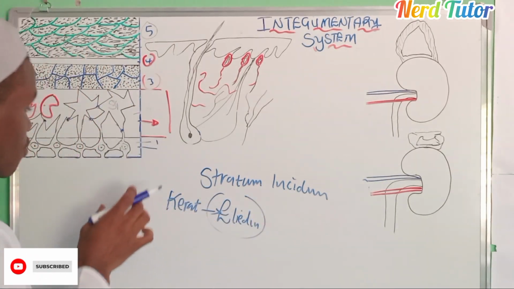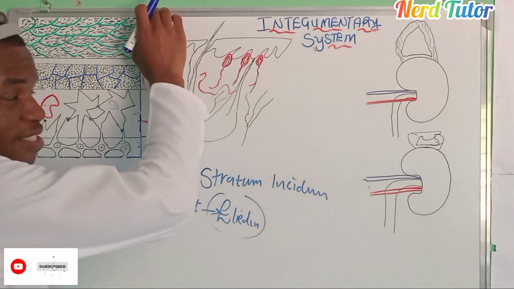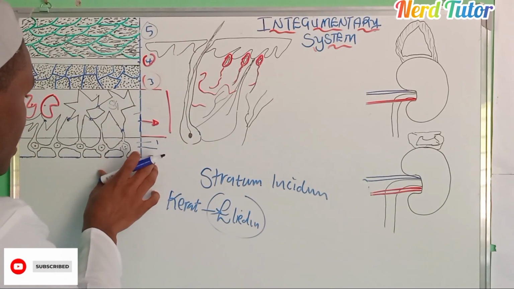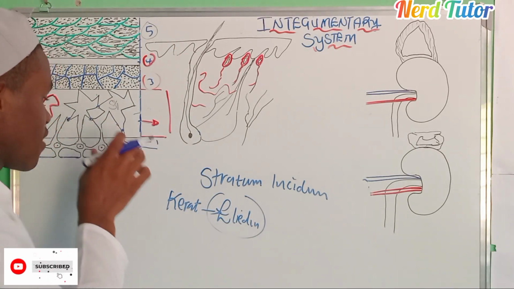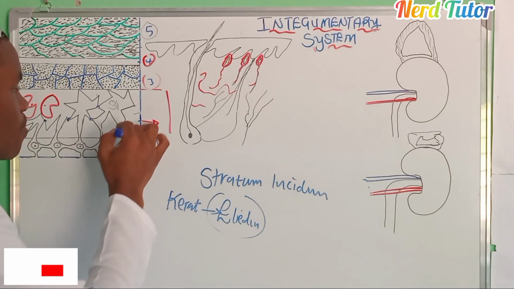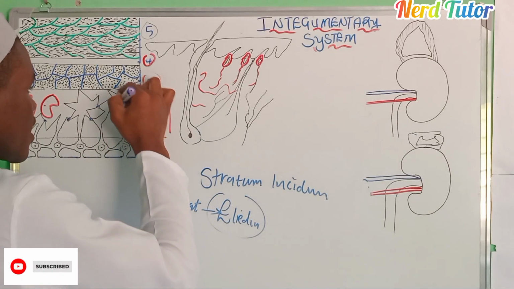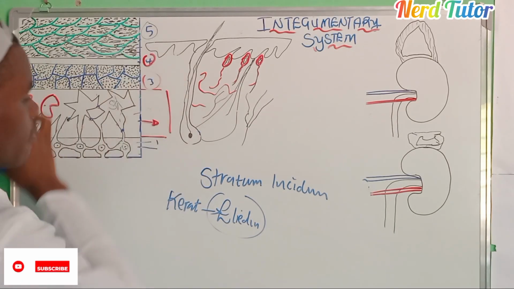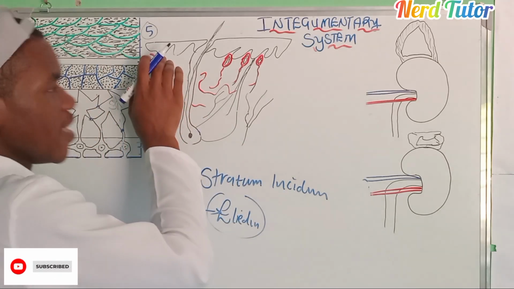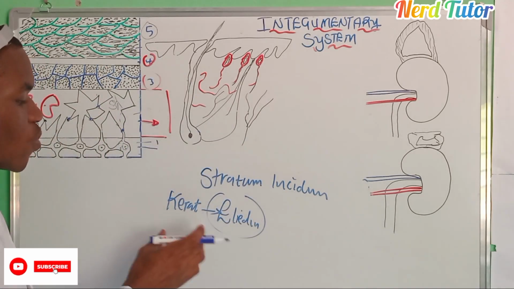I said keratin will be moving from here until it finds itself there. Keratinocyte was produced here, and after being produced, the keratin started moving up. Here it was being made as keratohyalin.